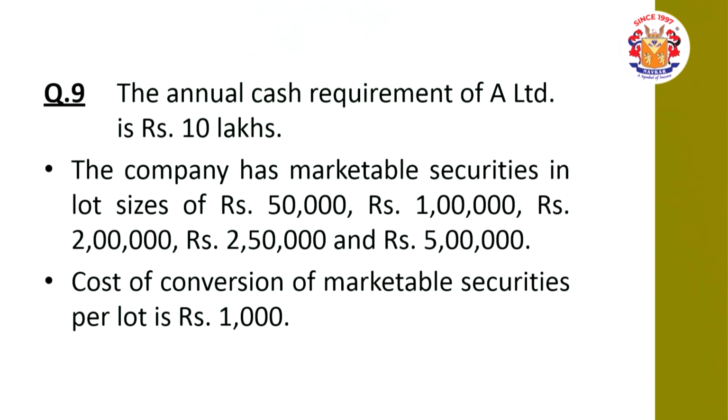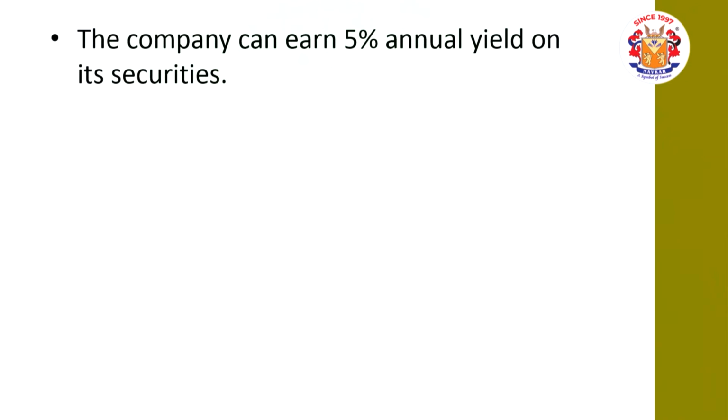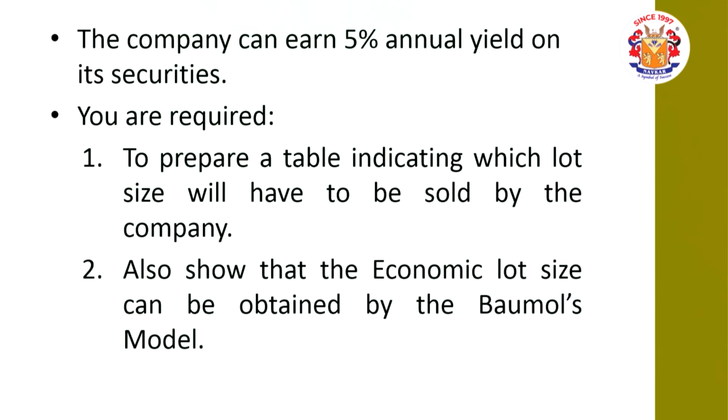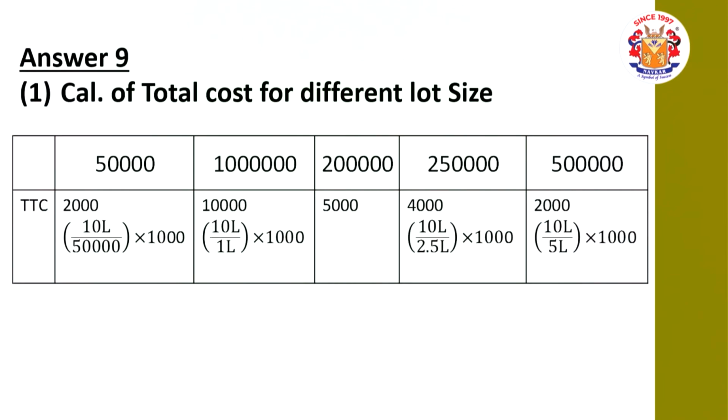Cost of conversion of marketable securities per lot is rupees 1,000. The company can earn 5% annual yield on its securities. You are required to prepare a small table indicating which lot size will have to be sold by the company. Also show that the economic lot size can be obtained by the Baumol model.